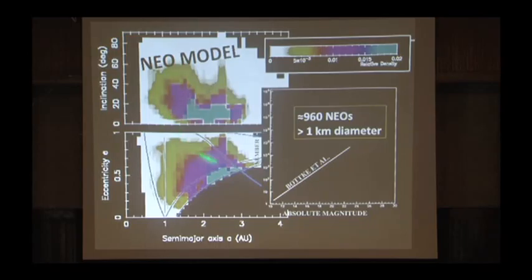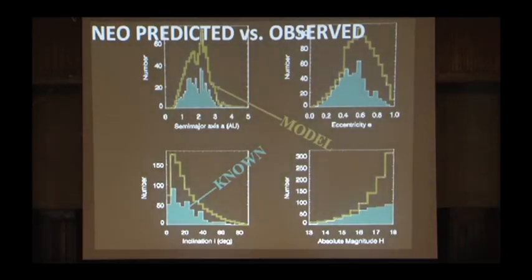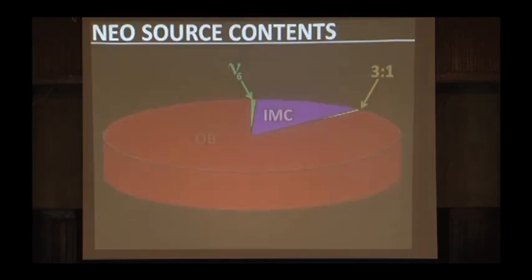This here shows what the final distribution looks like in inclination, eccentricity, and semi-major axis. And this here shows their size distribution. Our size distribution implies that there are about 1,000 near-Earth objects larger than about 1 kilometer in diameter. Now, I don't want to talk about that.